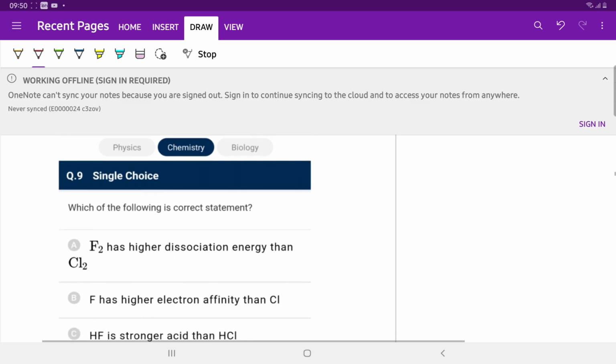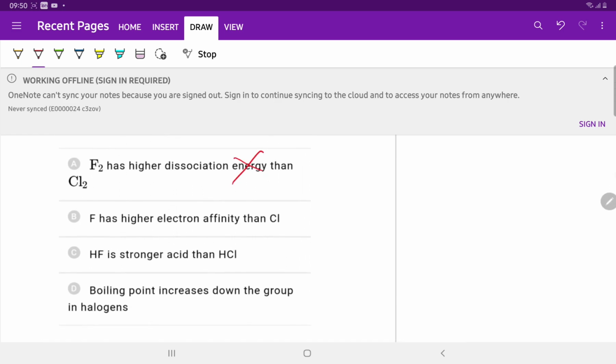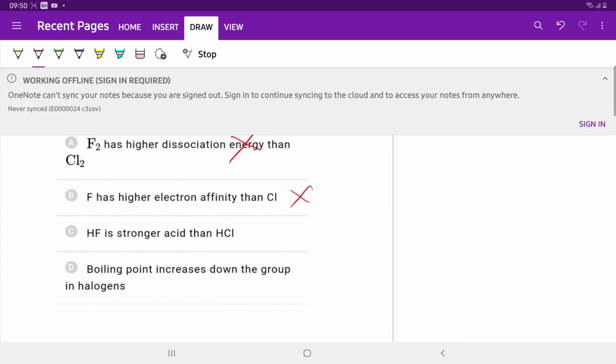Question number 9. Which of the following is the correct statement? F2 has higher bond dissociation energy than Cl2. No. Cl2 has higher bond dissociation enthalpy than F2. F has greater electron affinity than Cl. No. Chlorine has higher electron affinity than fluorine. HF is a stronger acid than HCl.